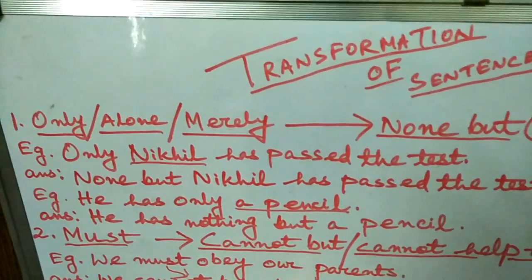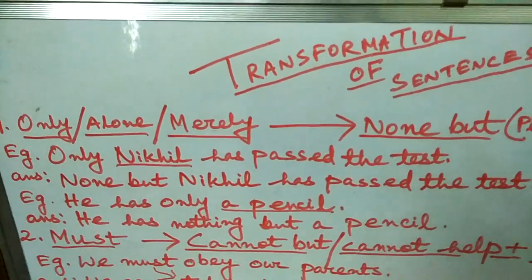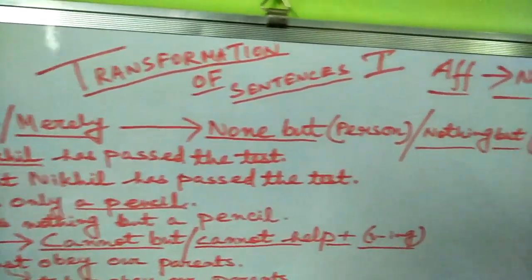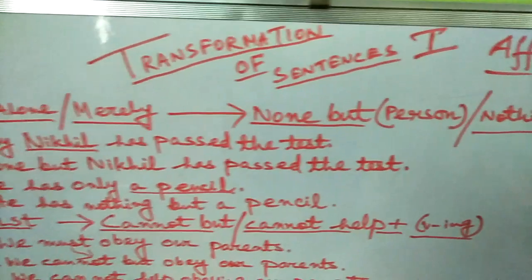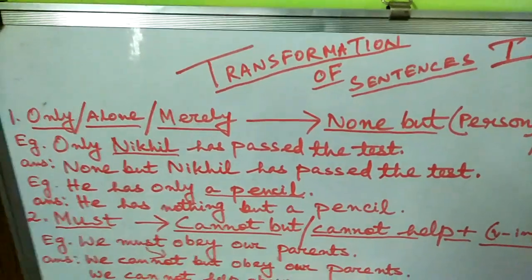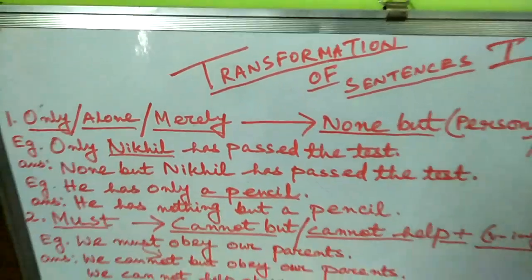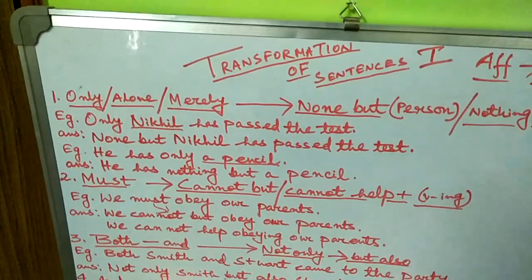Next sentence. He has only a pencil. You have to change only with nothing but, because a pencil is a thing. So he has only a pencil, it will be changed into he has nothing but a pencil.